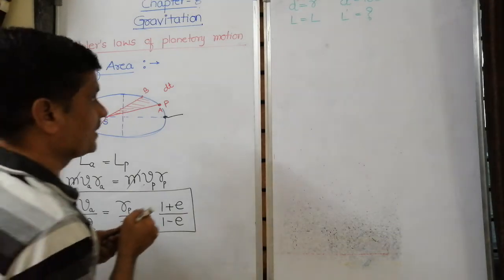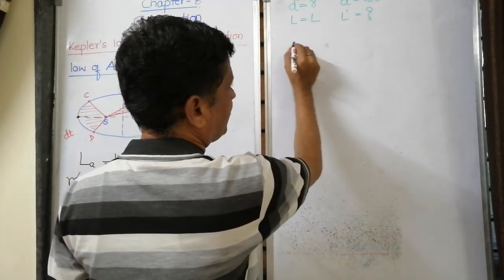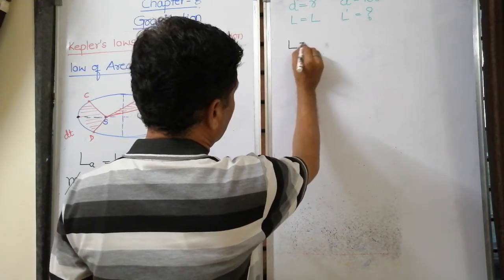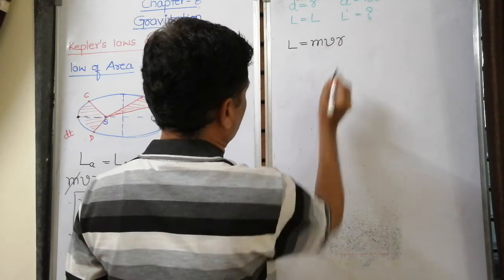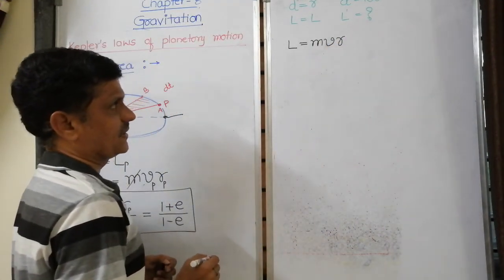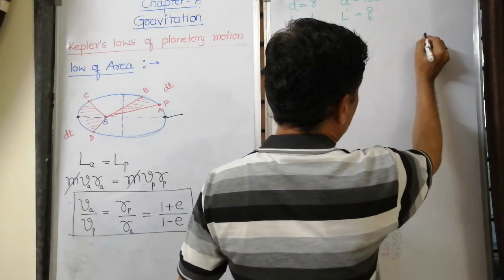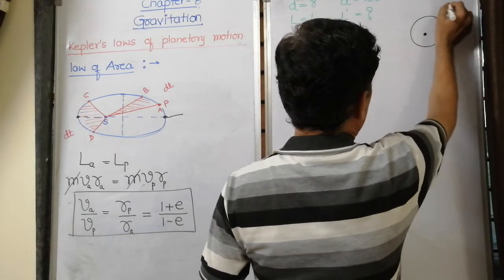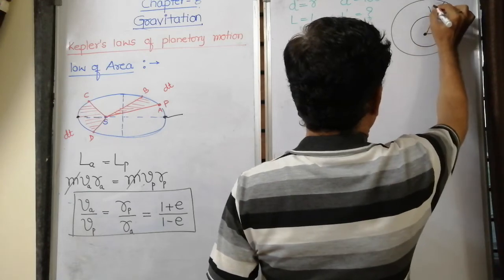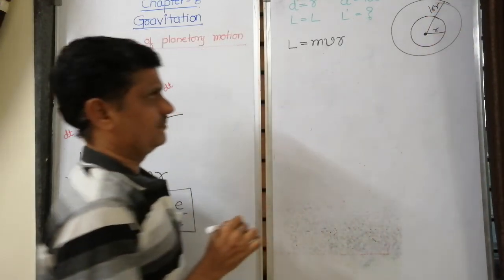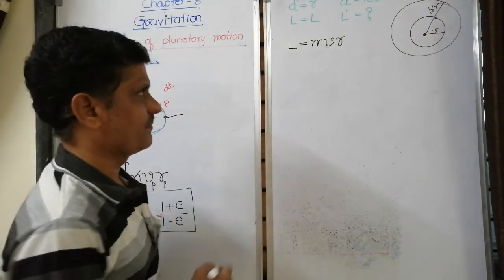See, come back. As I told you, angular momentum remains constant. L is equal to mvr. So here the question is, say it is a sun. Two planets are revolving. One is revolving at a distance r. Another is revolving at a distance 16r. Then what is the ratio of their angular momentum? That is the question.